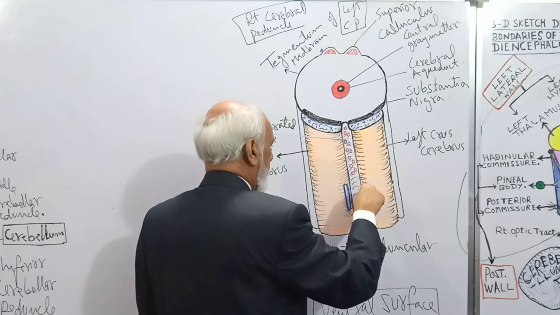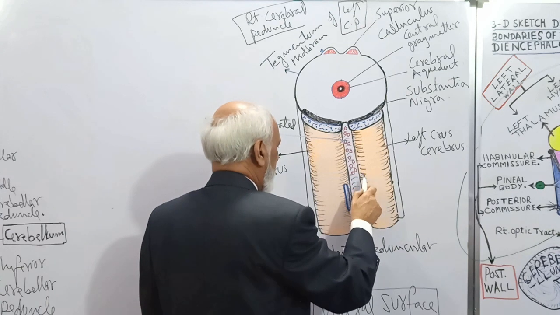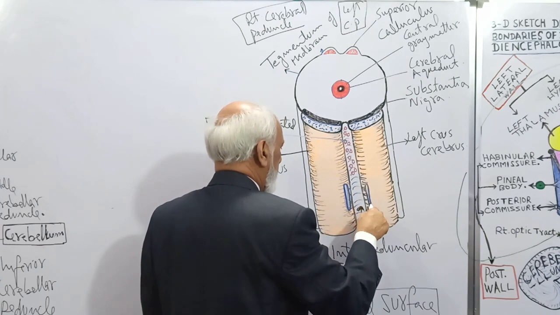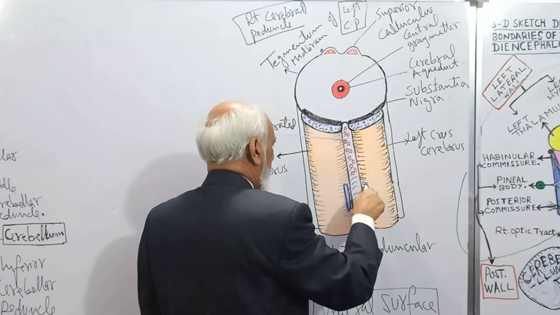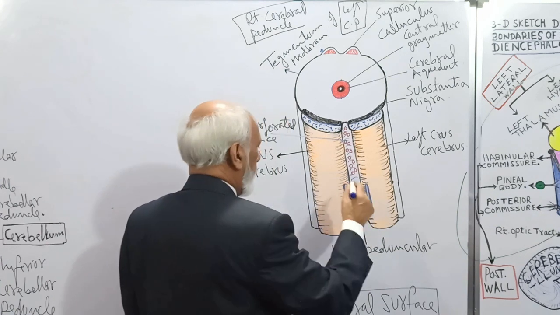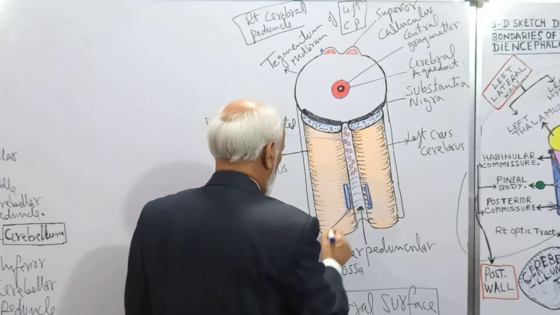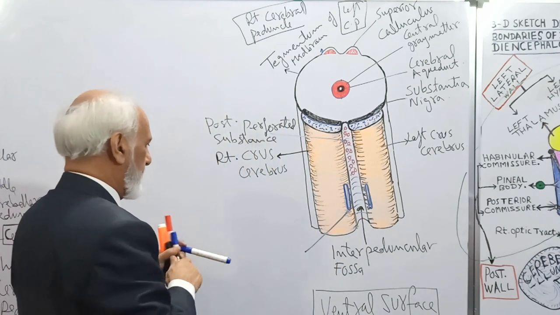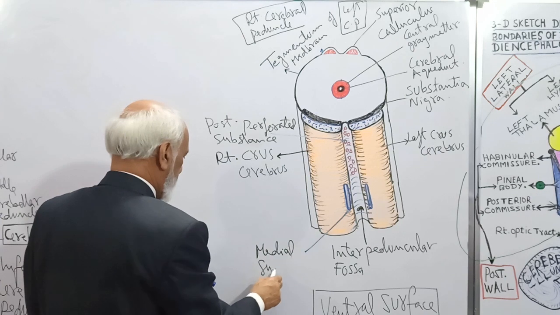And on the medial surface of the other crus cerebri, again there is a longitudinal sulcus. Because these two sulci are on the medial surfaces, they are named the medial sulcus.